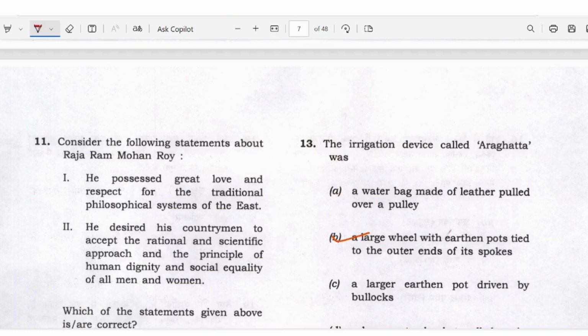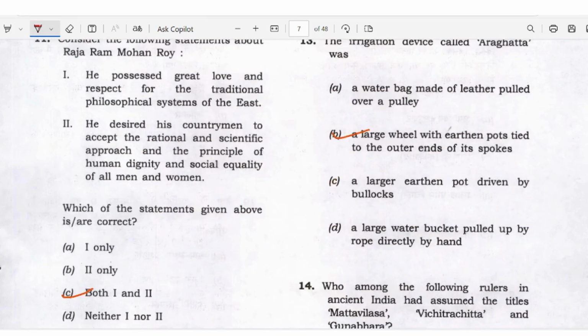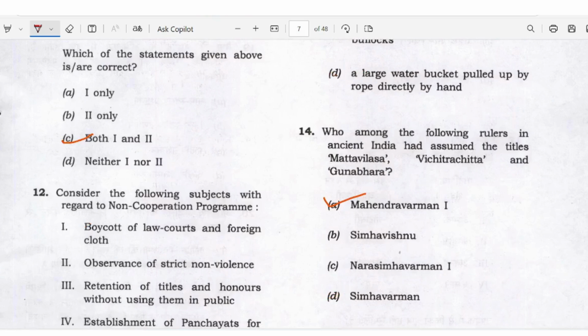About Raja Ram Mohan Roy. He possessed great love and respect for the traditional philosophical systems of the East. He desired his countrymen to accept the rational and scientific approach and the principles of human dignity and social equality of all men and women. Okay, both the statements are right here. Both 1 and 2.